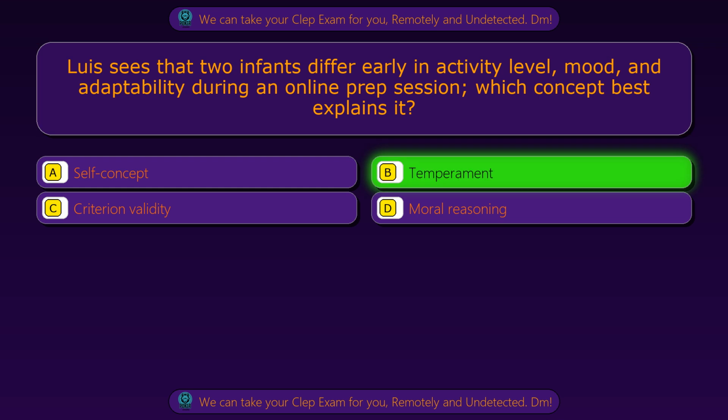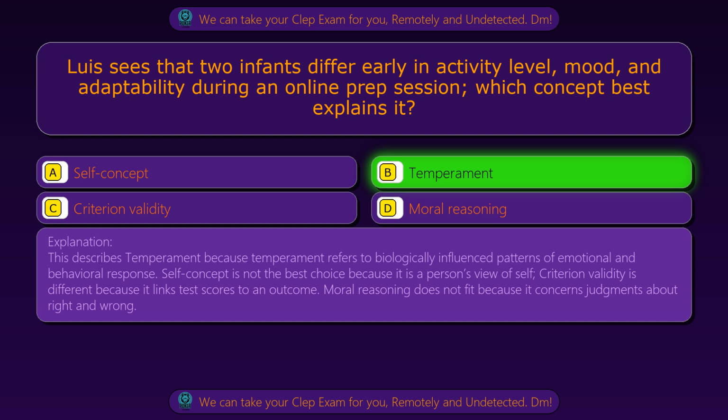The correct answer is option B, temperament. This describes temperament because temperament refers to biologically influenced patterns of emotional and behavioral response. Self-concept is not the best choice because it is a person's view of self. Criterion validity is different because it links test scores to an outcome. Moral reasoning does not fit because it concerns judgments about right and wrong.